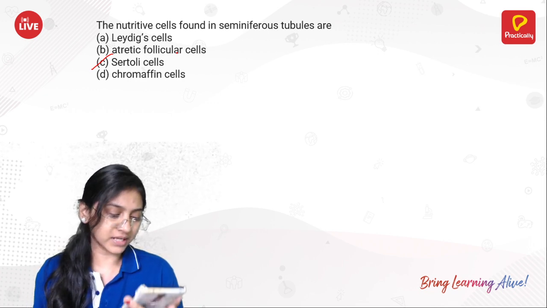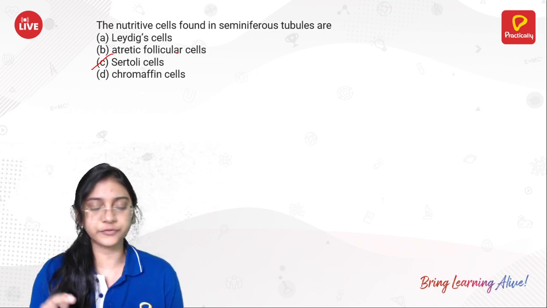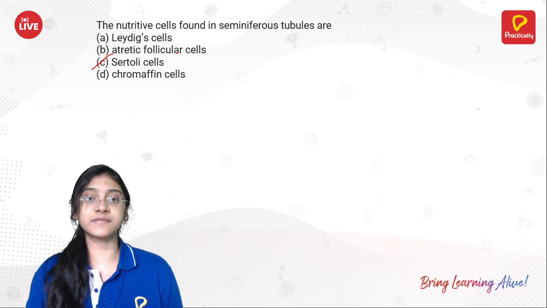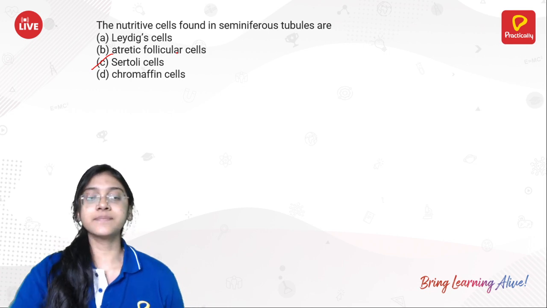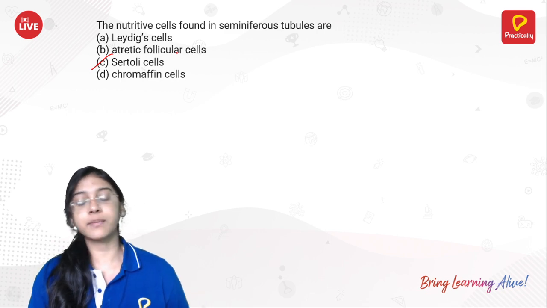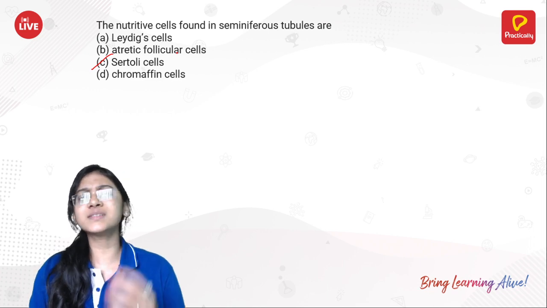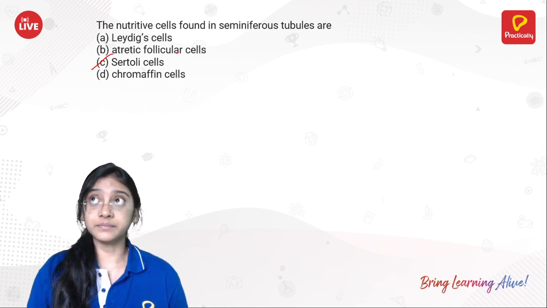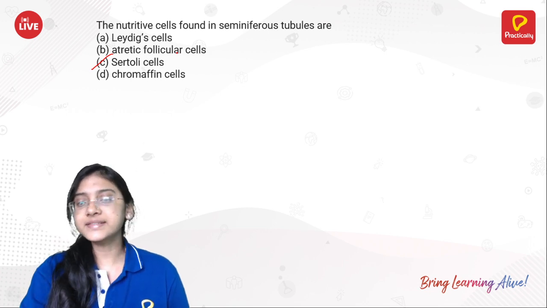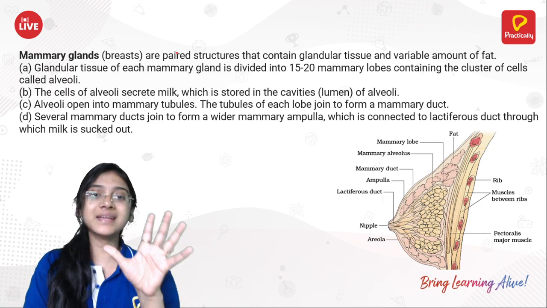And then I also saw another comment by K. Meenakshi: please continue the class, ma'am. So first of all, this particular class was continued and completed. In the next class, that is today, we will be completing gametogenesis, both in the case of male as well as female, that is spermatogenesis and oogenesis, and also we will be studying the menstrual cycle. A small concept that was left is the glands, the axillary gland and mammary gland, so I will be covering that. So let's get started. The small concept that was left over last time was mammary glands.